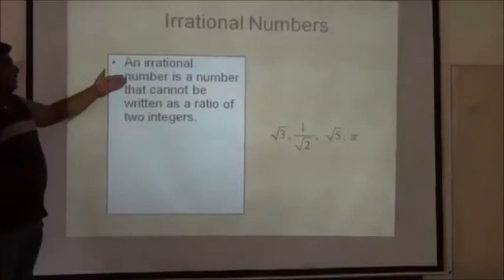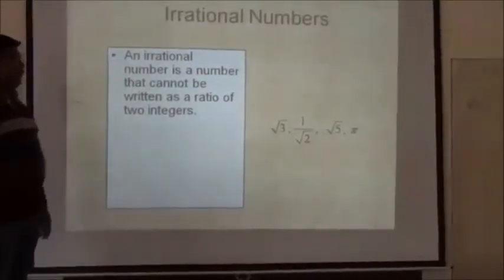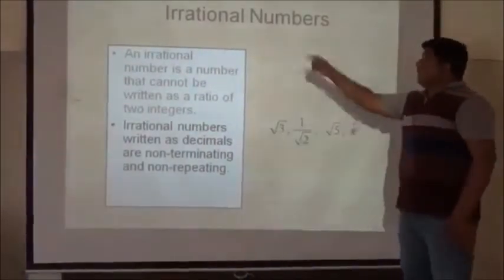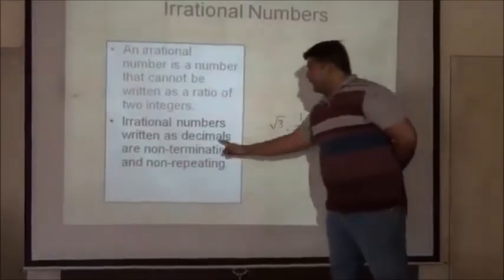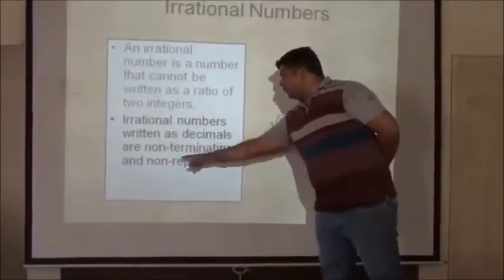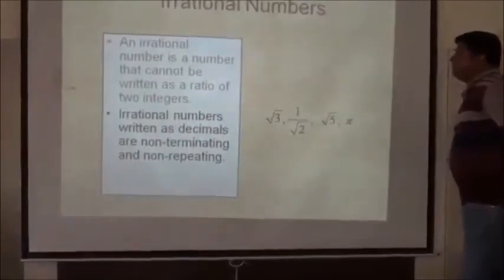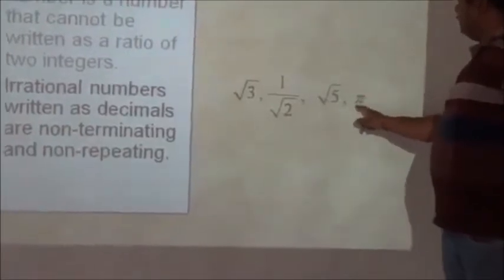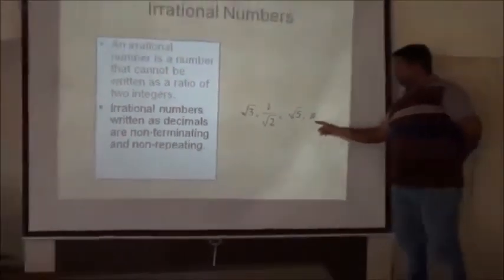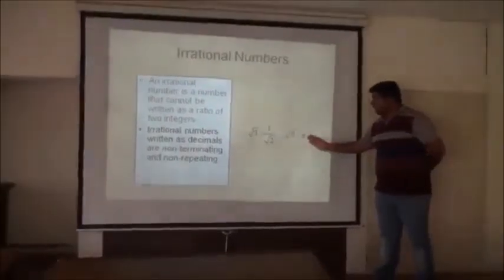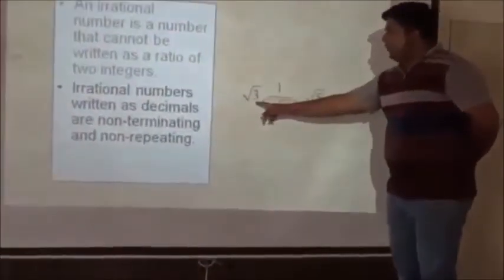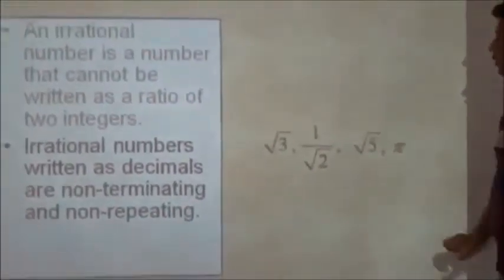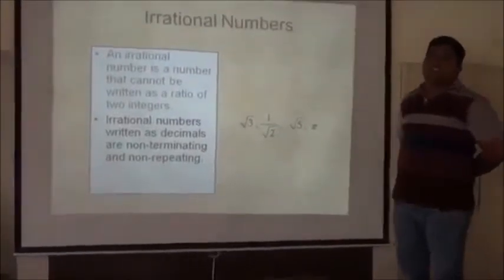An irrational number is a number that cannot be written as a ratio of two integers. It is a very simple concept. An irrational number written as a decimal is non-terminating and non-recurring, meaning non-repeating. Examples are positive square roots like root 3, root 2, root 5, and pi. Pi is a symbol, 3.14, neither terminating nor recurring. Root 3 is 1.732, root 2 is 1.414, which are neither terminating nor recurring. These are irrational numbers.